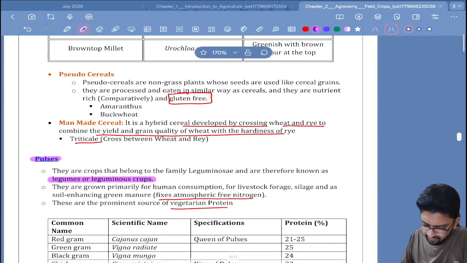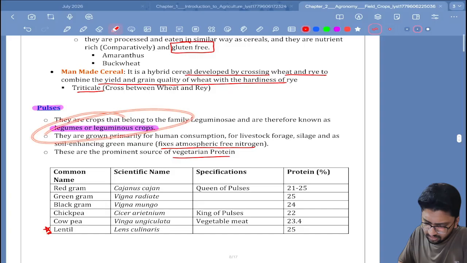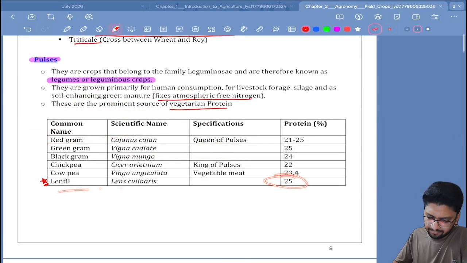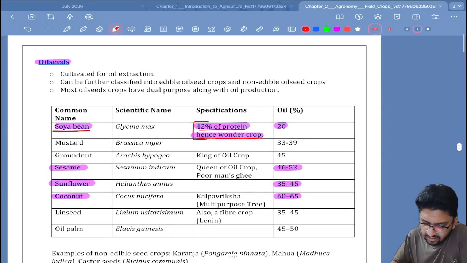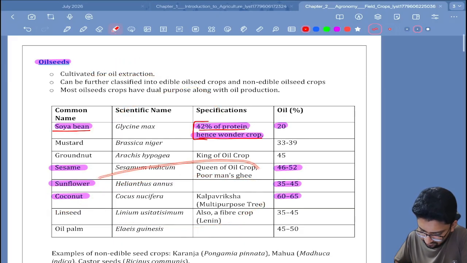Pseudo millet, gluten-free. Pulses. Legumes or leguminous crops are known as pulses. They are a prominent source of vegetarian protein. Lentil gives us maximum amount of protein. Oilseeds are used for oil extraction. Soybean gives us the most amount of oil, I guess. No, coconut gives us 60% oil. Sunflower will give us 45%. Sesame is 50%. Soybean is 20%.